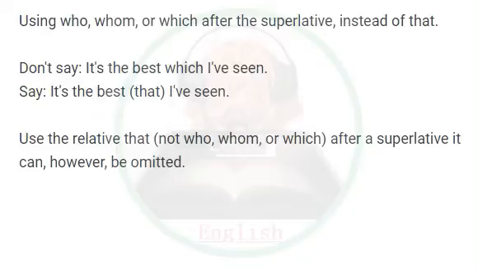Using who, whom, or which after the superlative, instead of that. Don't say, it's the best which I've seen. Say, it's the best that I've seen. Use the relative that, not who, whom, or which after a superlative. It can, however, be omitted.